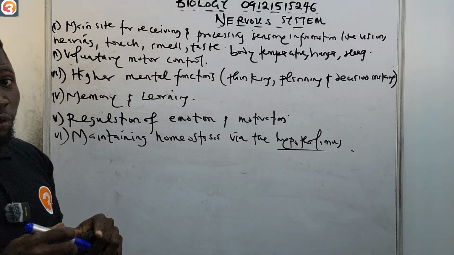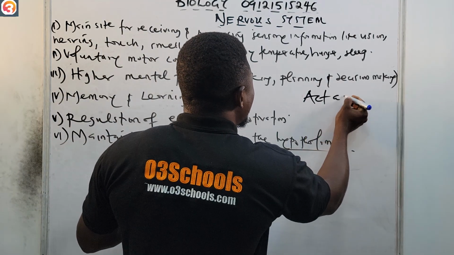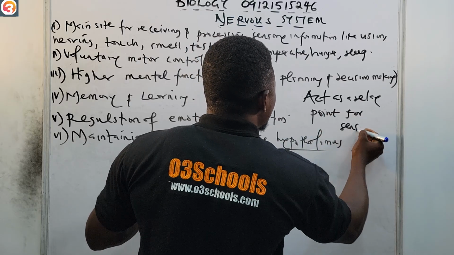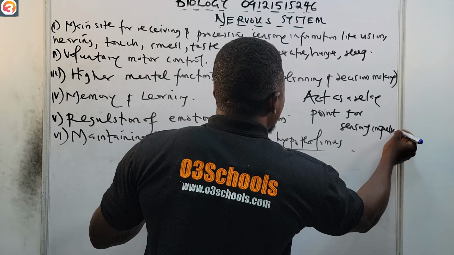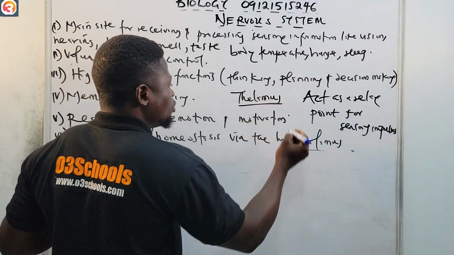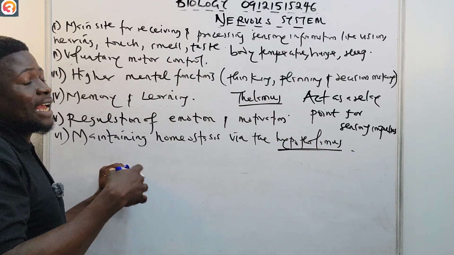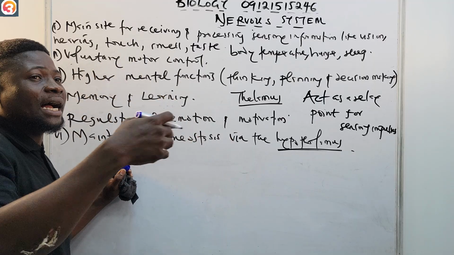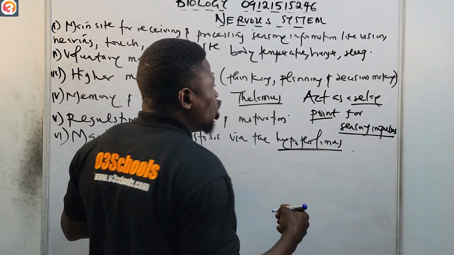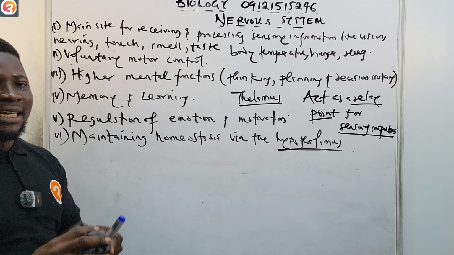Okay. What about the thalamus, which is the other part of the forebrain? The thalamus is there to act as a relay point for sensory impulses. Okay, so this is thalamus, and this one is hypothalamus. It is the hypothalamus that helps to control body temperature, your emotion, your hunger, sleep, and so on, while the thalamus is there to act as a relay point for all of these sensory impulses. Okay, so please take note of that. That is the forebrain, and that will take us now to the midbrain.